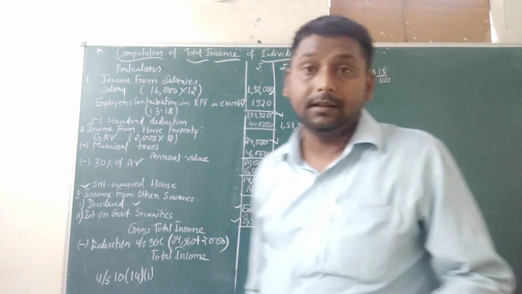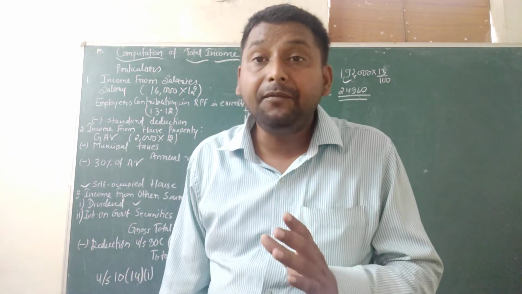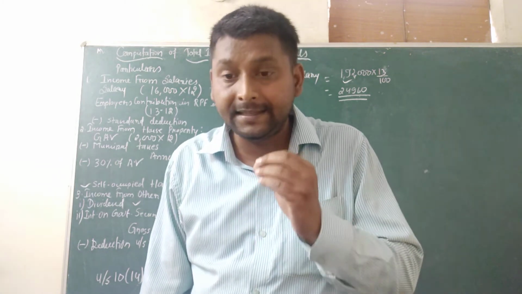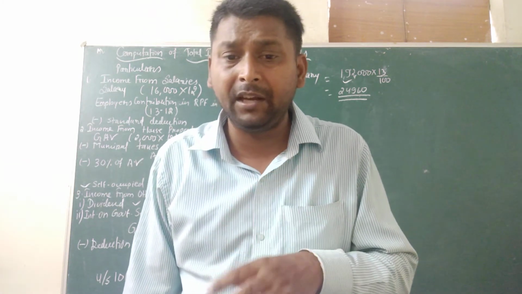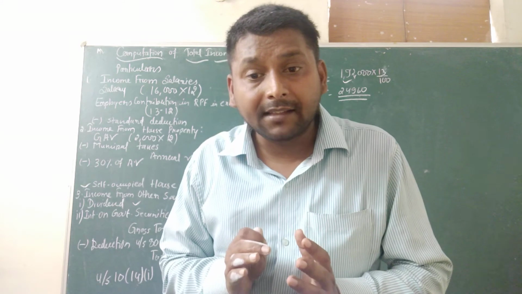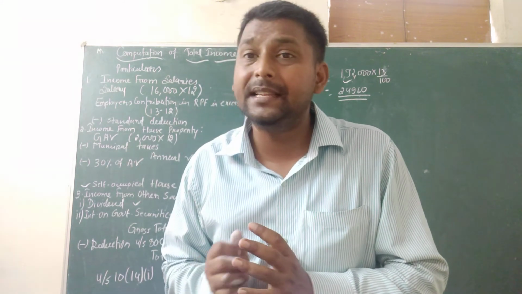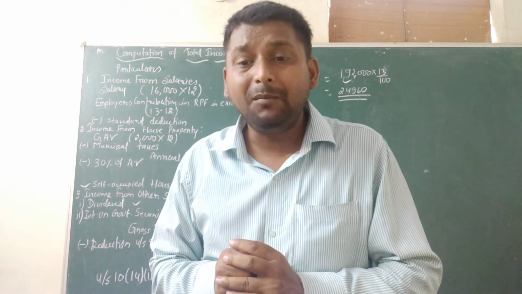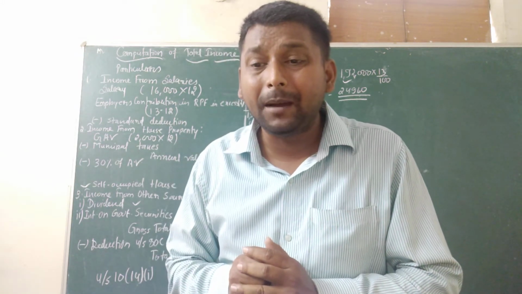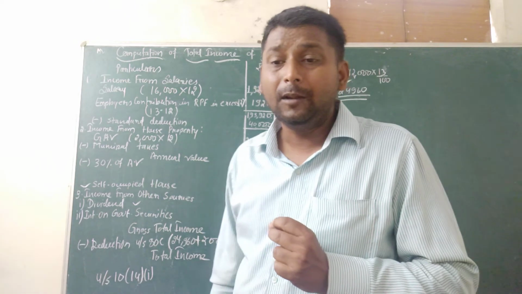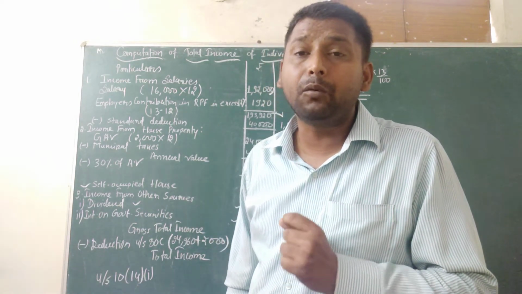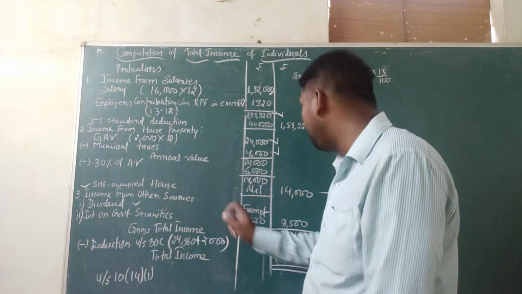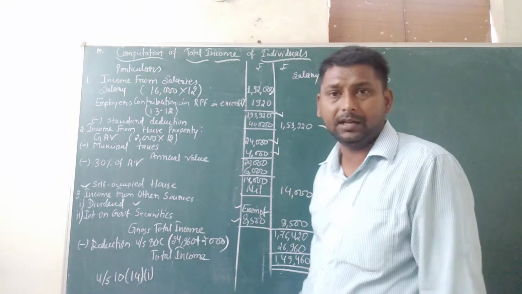And plus LIP, life insurance premium, which is covered under section 80C. There is information given in the question: he has insured his life in 2016 and pays an annual premium of rupees 2,000 on his policy of rupees 30,000. 30,000 is the sum assured, and the premium he pays is 2,000.